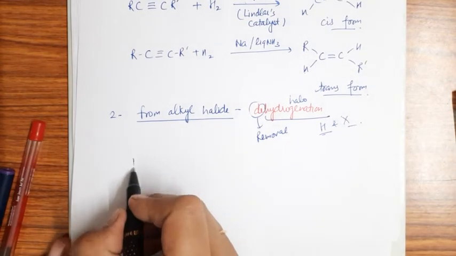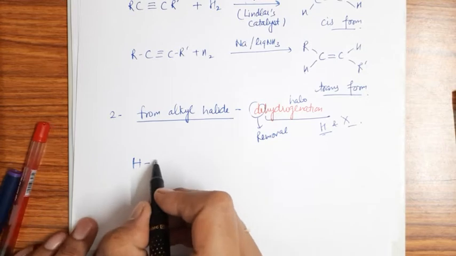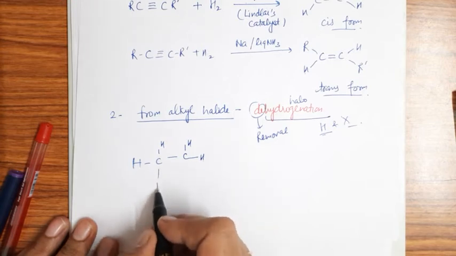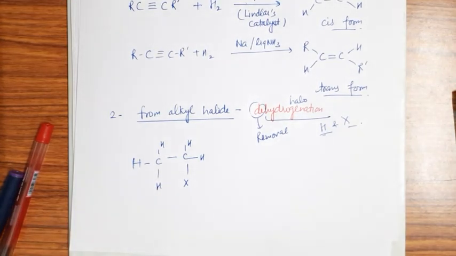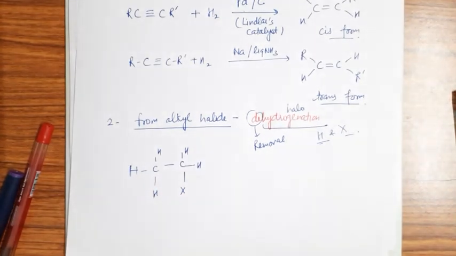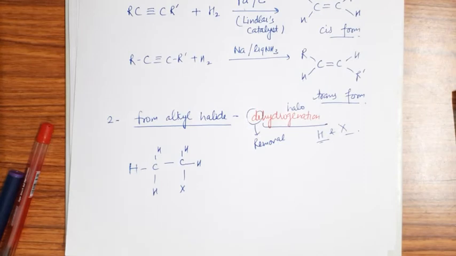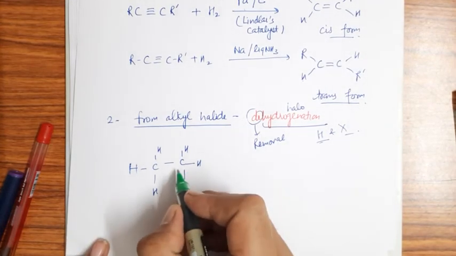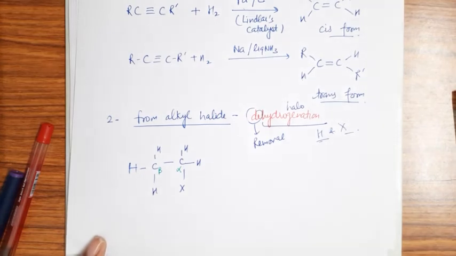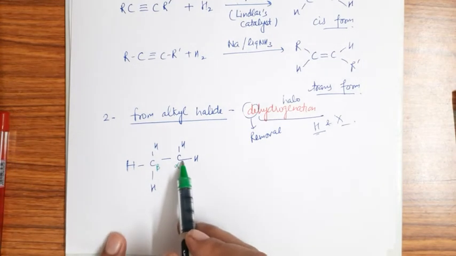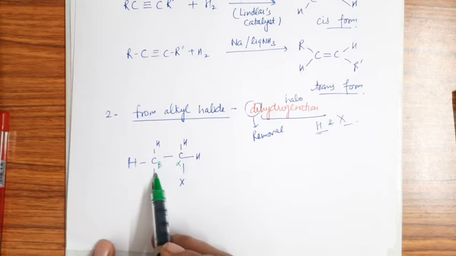So I am taking a reaction, and this is an example of a beta elimination reaction. I will explain it. If I take this compound, I have an alkyl halide, right? This is the alpha position, this is the beta position. Alpha position means the carbon atom to which the functional group is directly attached. So this is the alpha carbon. The nearby carbon is considered the beta carbon.